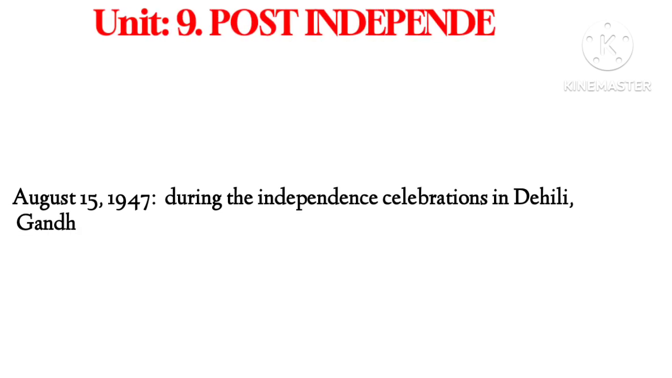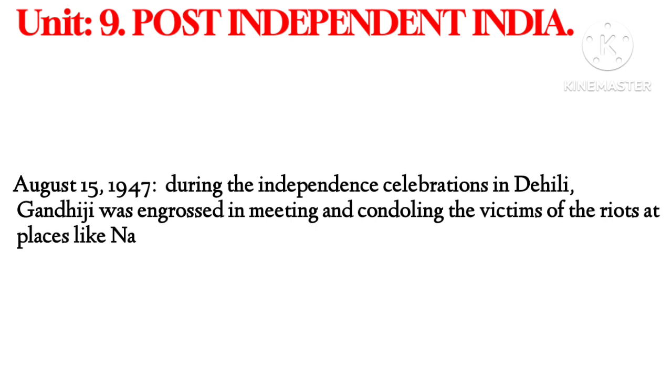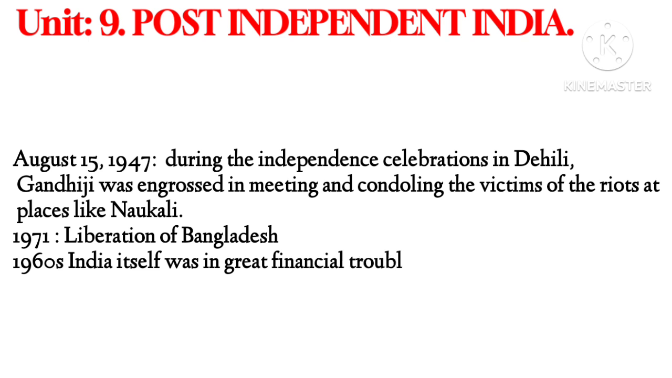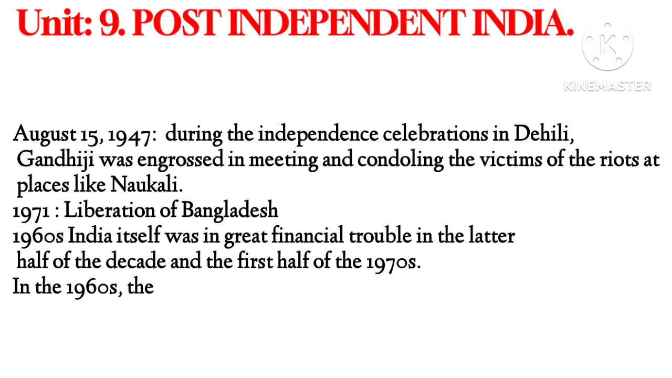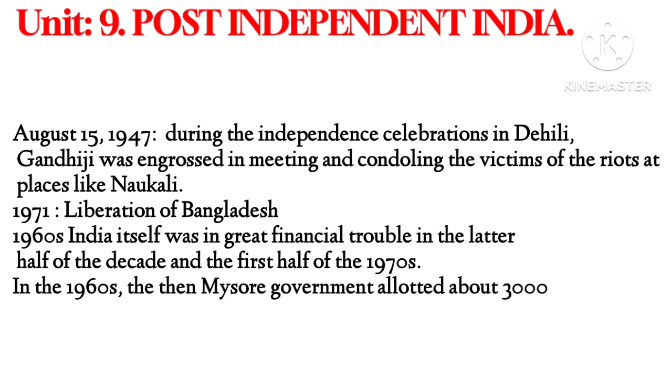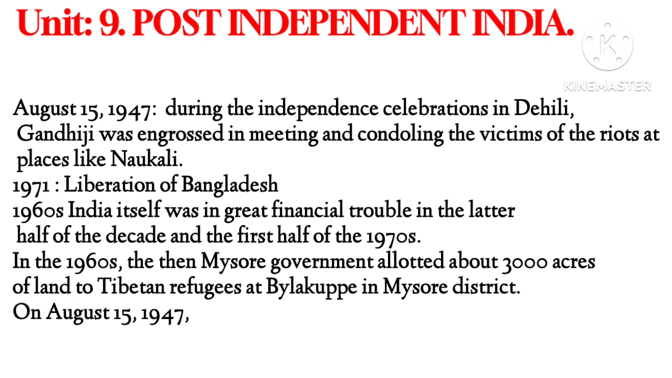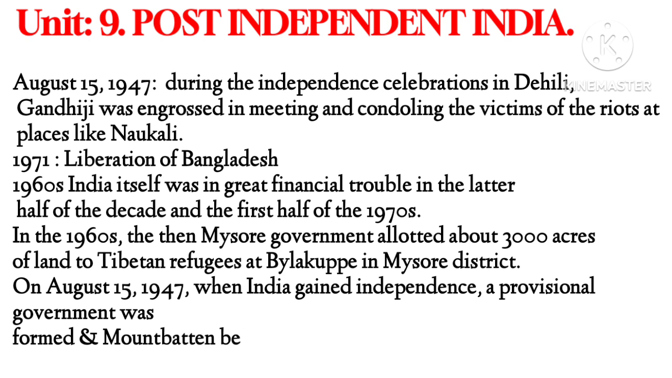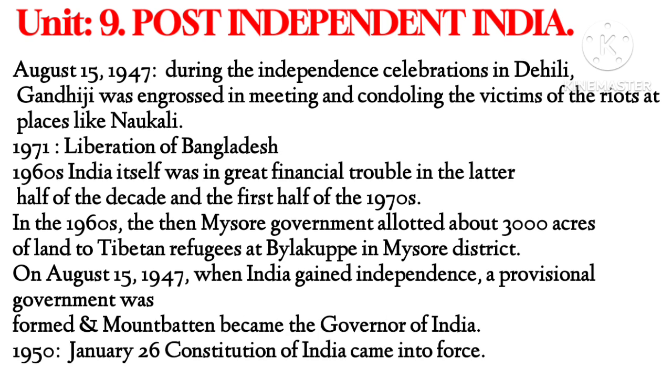August 15, 1947, during the independence celebration in Delhi, Gandhiji was engrossed in meeting and condoling the victims of the riots at a place like Naukhali. 1971, liberation of Bangladesh. 1960s India, there was great financial trouble in the latter half of the decade and the first half of the 1970s. In the 1960s, the then Mysore government allotted about 3,000 acres of land to Tibetan refugees at Bailkoppe in Mysore district.